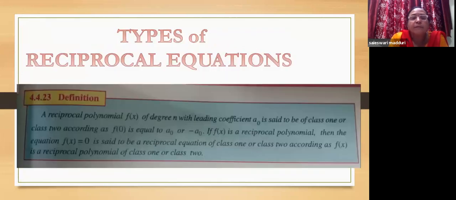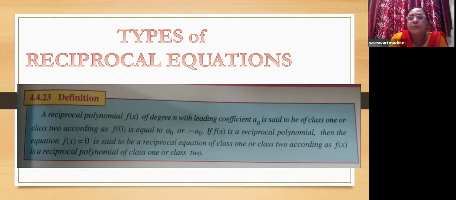Now, there are types of reciprocal equations. Actually, there are two types. A reciprocal polynomial f of x of degree n with leading coefficient a naught is said to be of class 1 or class 2, according as f of 0 is equal to a naught or minus a naught. A reciprocal equation is of class 1 or class 2 according to whether the reciprocal polynomial is of class 1 or class 2. Now, what is class 1 and what is class 2?